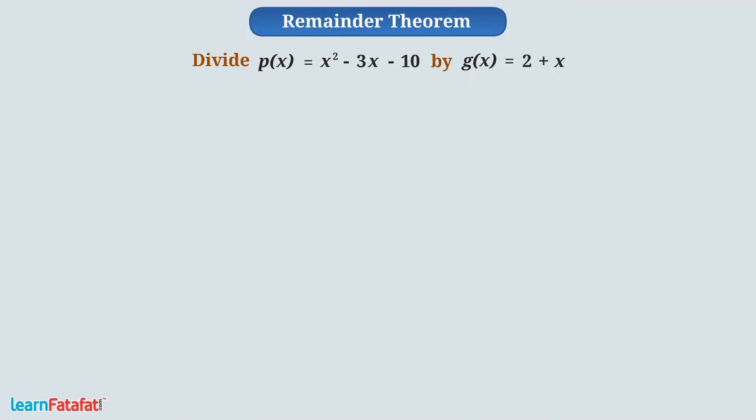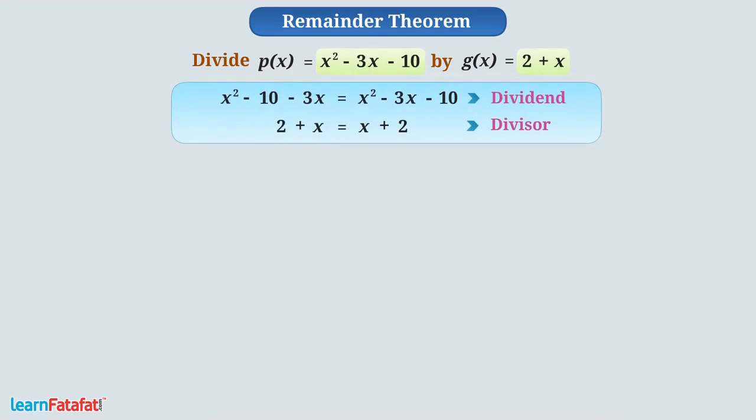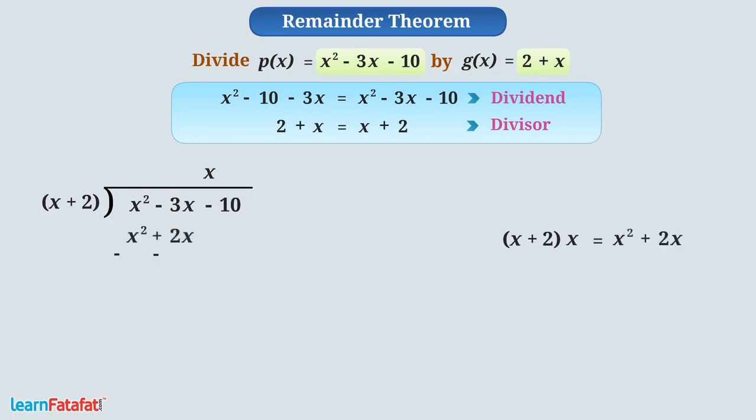Let me tell you, for dividing this, first we will arrange the terms of dividend and divisor in descending orders of their degrees. That is, we will write them in standard form. Now, we will divide the first term of the dividend by the first term of divisor. Here, we will get x as first term of quotient. After this, we will multiply the divisor by the first term of quotient and subtract its product from dividend. We get minus 5x minus 10 as remainder.